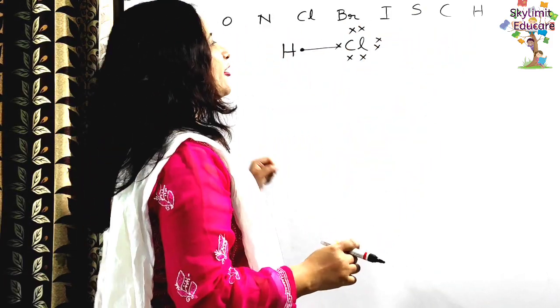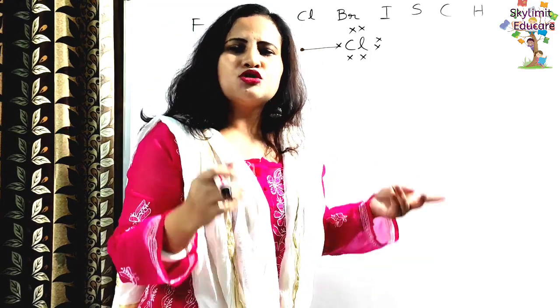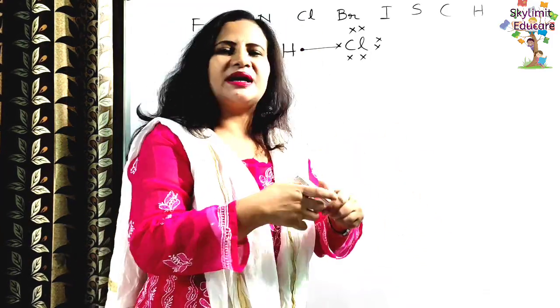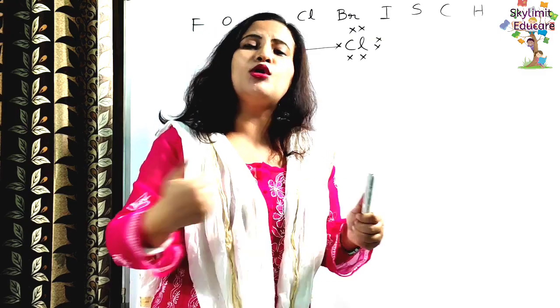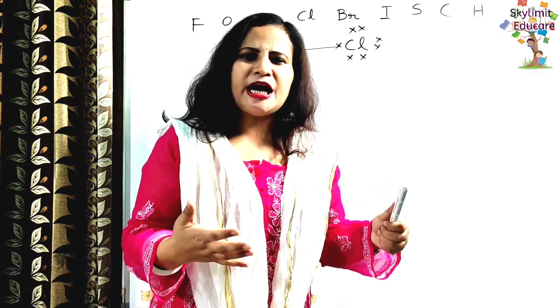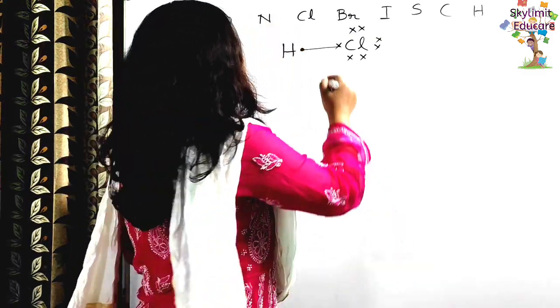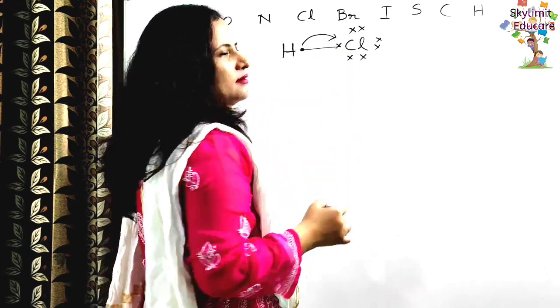So chlorine is highly electronegative as compared to hydrogen. So what chlorine does, it pulls or attracts the shared pair of electrons more towards itself. That means the shared pair of electrons in this case shifts more towards the chlorine.